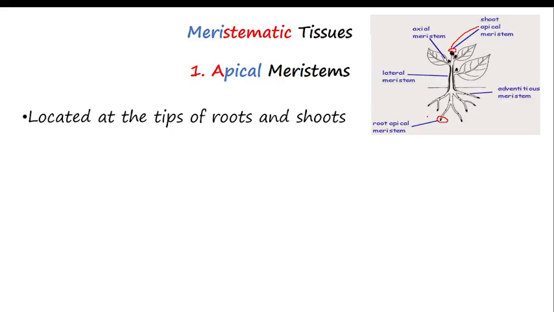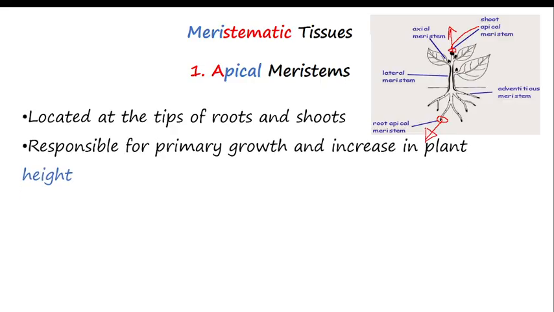So they are able to divide, and they are responsible for the height of the plant. The apical meristem on the shoot helps the plant to grow upward, while the apical meristem on the roots helps the plant to grow toward the soil to obtain nutrients.